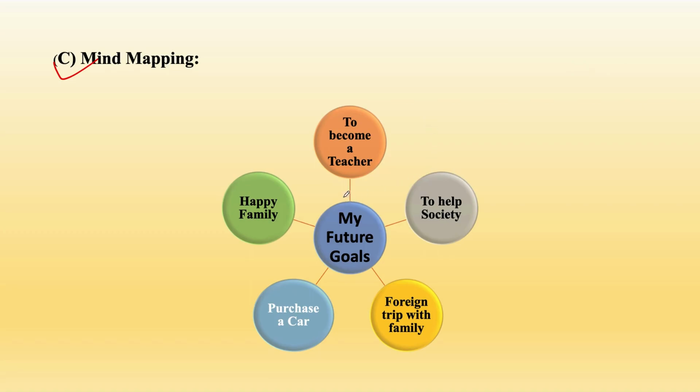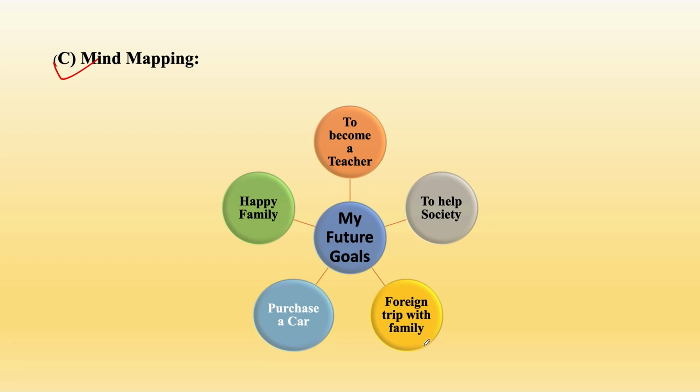So you can write anything. See over here I have just given an example that you want to become a teacher. Okay, so you can write you want to become a doctor, an engineer, whatever you want to become. You're just speaking your mind. Okay, then I wrote to help society. As a teacher or even as a normal human being, you all want to help society, so that you are creating something which is a remembrance of the good work that you have done for society.